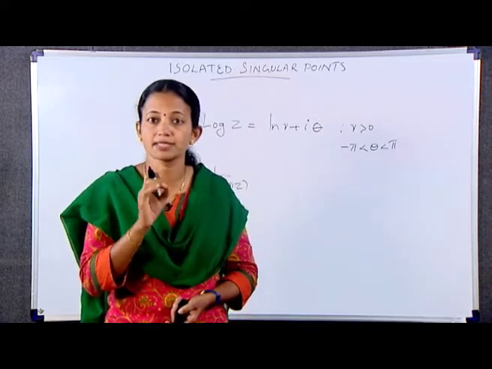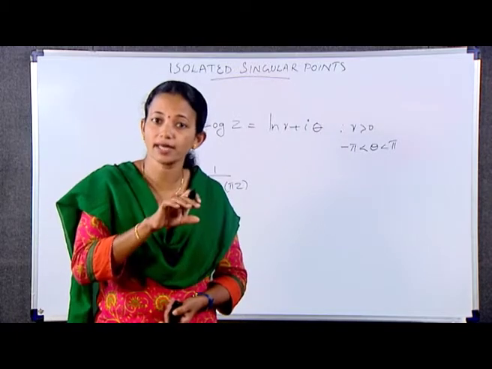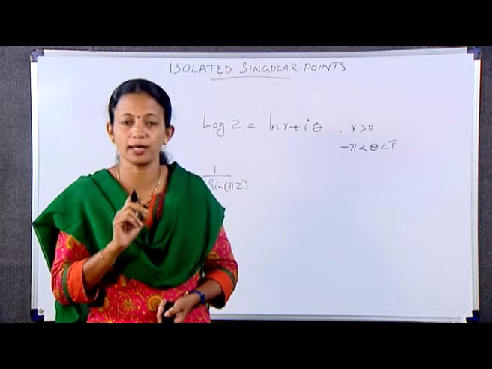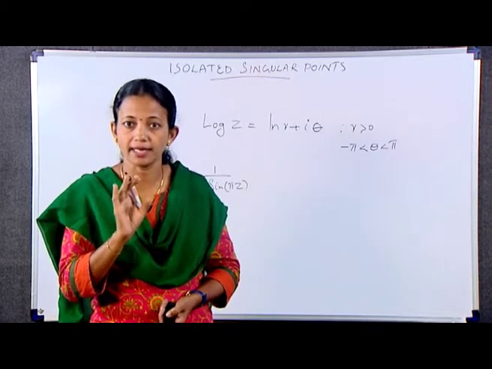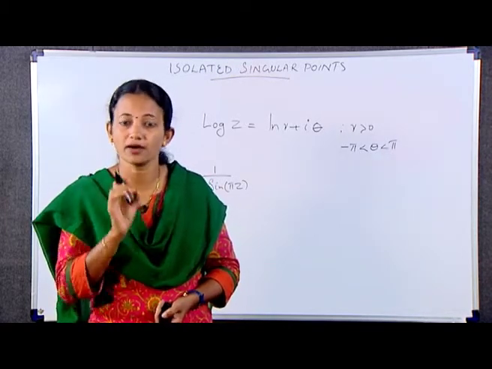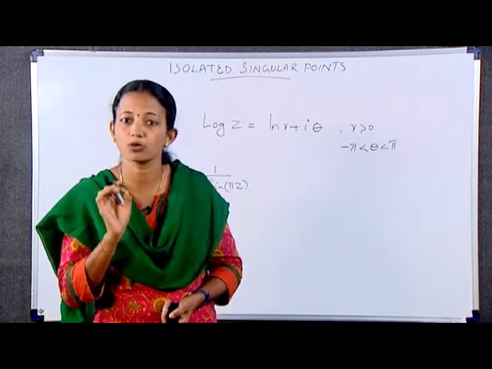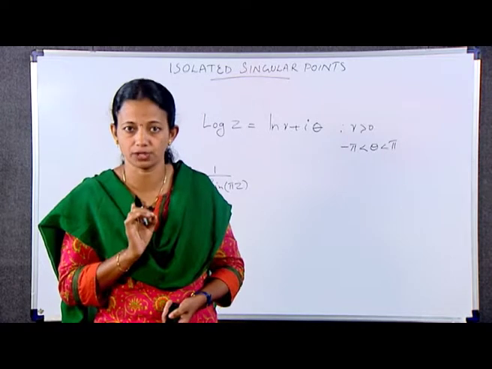The singular point z = 0 is not isolated because every deleted epsilon neighborhood of the origin contains other singular points 1/m, for m = ±1, ±2, etc., of the function.